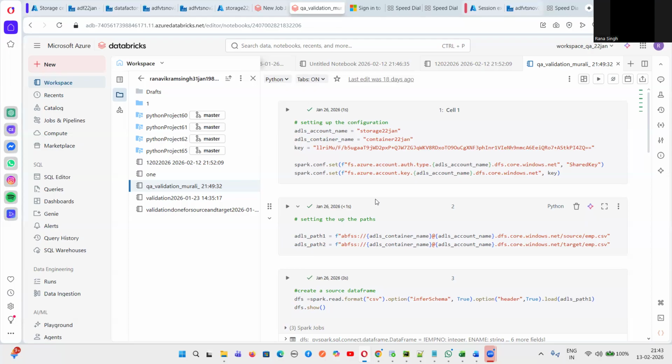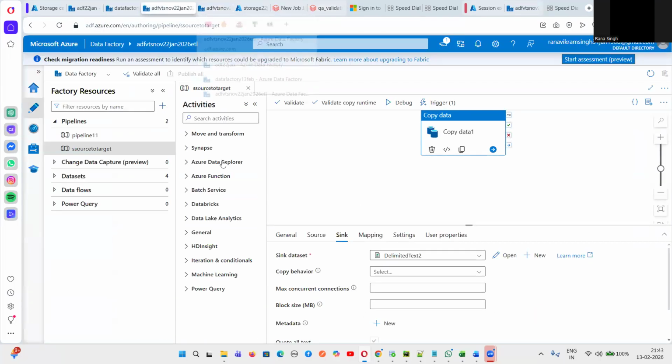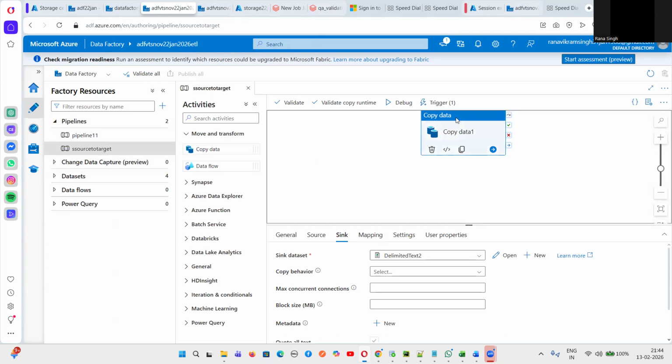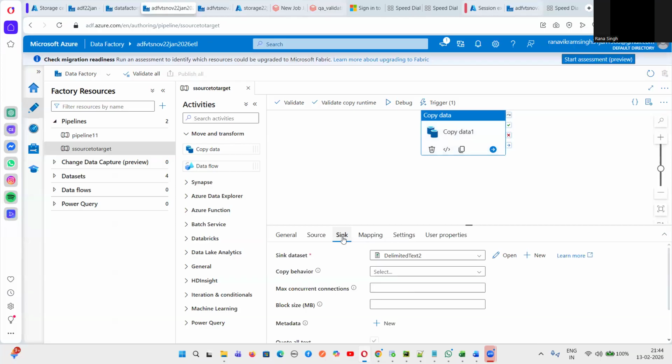After creating all these things, I have validated what I made as a part of the pipeline. I have created a pipeline in Azure Data Factory. In the pipeline, I have used the activity called Move and Transfer. In this Move and Transfer, there's an option called source. In this source, first I created a data set, and then I created linked services. I selected the source, then I went to sink, and then I created a data set, created linked services, selected the folder of the target, and then, guys, I created a trigger.